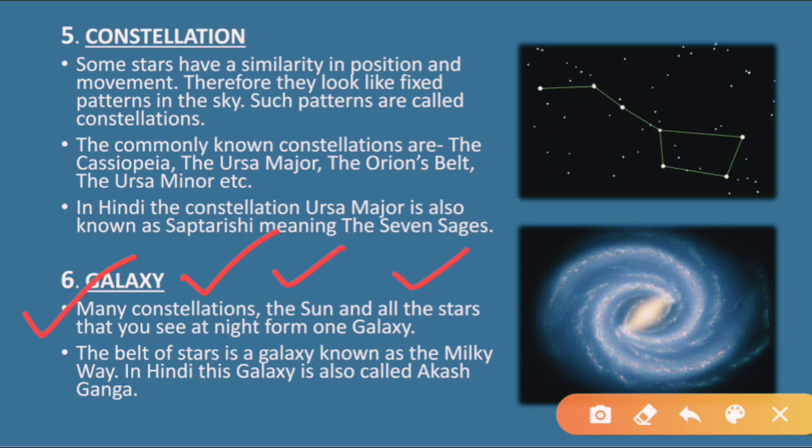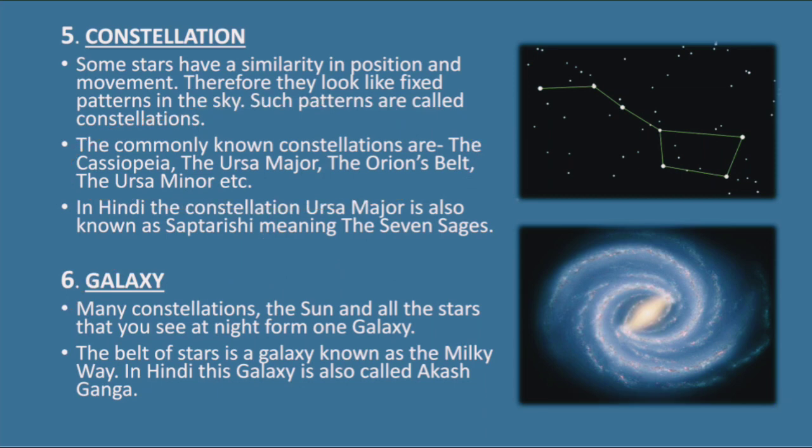All these constellations, Ursa Major, Ursa Minor, the different types of constellations, plus the sun and all the stars together are known as a galaxy. When we see them together at night, we call them a galaxy. So galaxy means many constellations, the sun, and all the stars together.